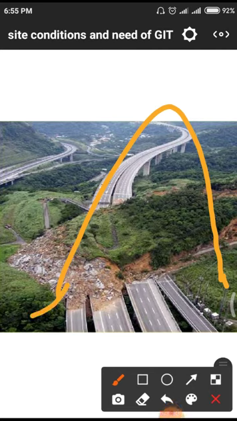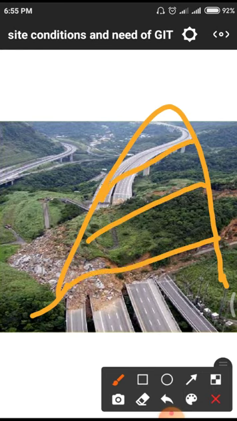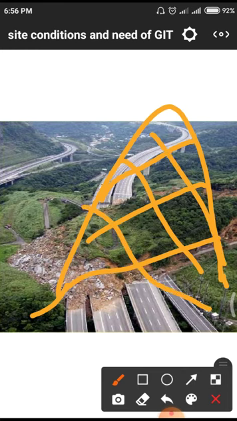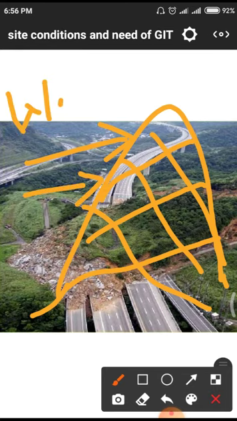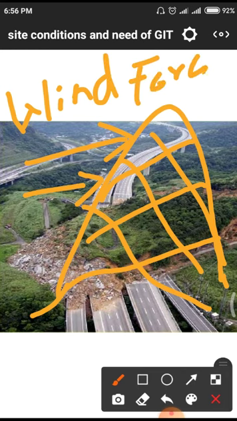On the hill we have less bonding between the particles. That means there are some layers, these are the different layers. Whenever a force is applied, that force is the wind force. This is the attachment to the ground, so it is a wind force. Due to this wind force, the gaps will increase.